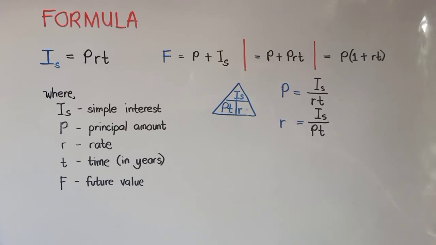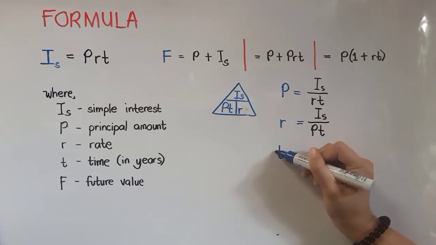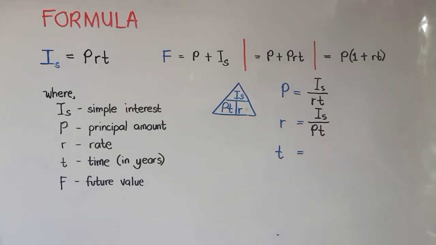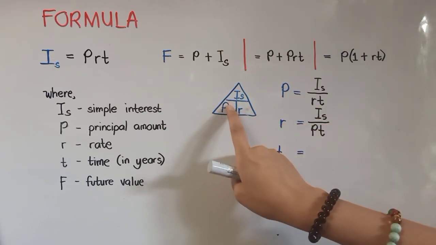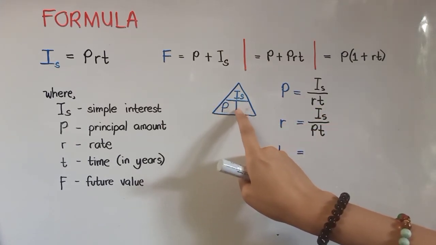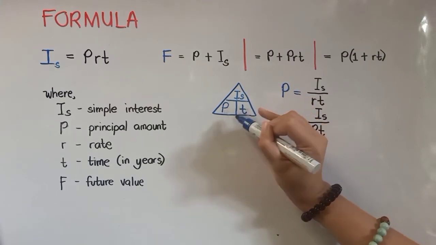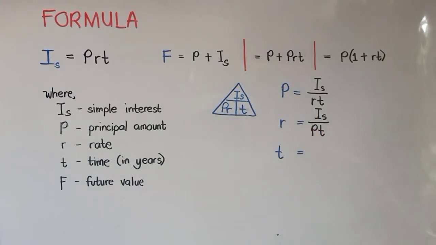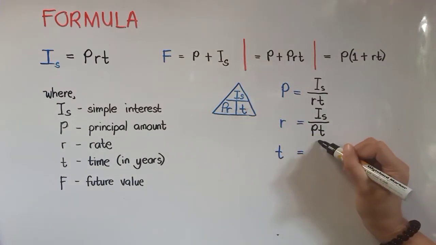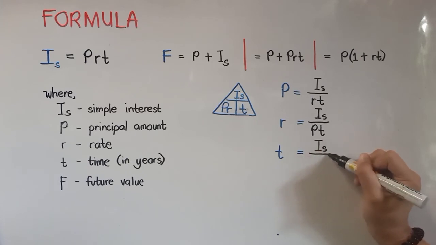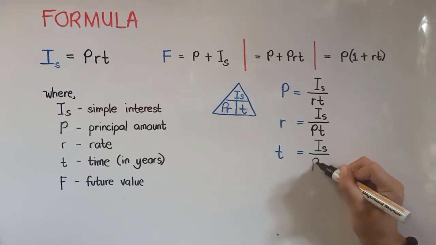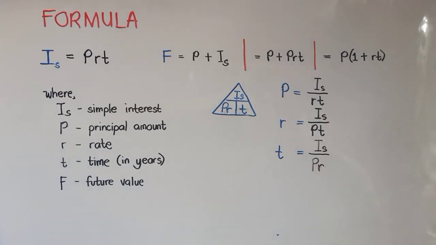Now to get our time, make sure to isolate T on one side. So I will be placing other letters here on the other side. So I will isolate T. So we can get T by dividing our simple interest by P times R. Now that's how you get the rest of the equations or the formula using only one formula.